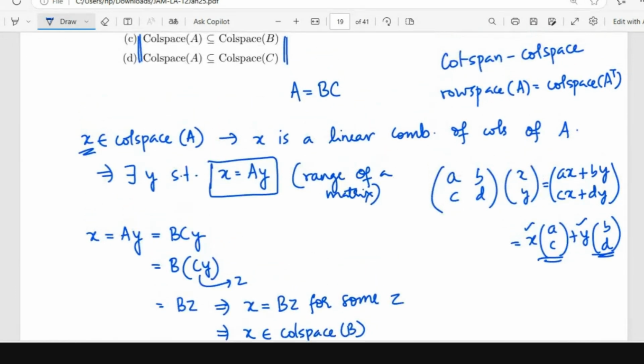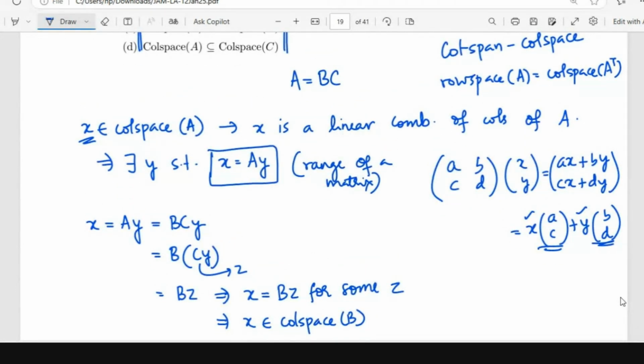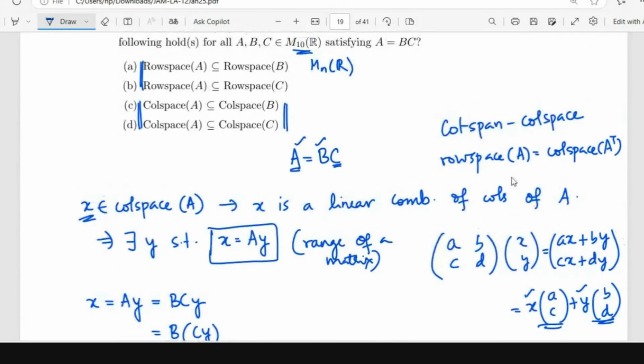But I cannot tell something like this for the column space of C, right? The range of this matrix and this matrix will not be the same, but contained, and there is a relation between the null space of this matrix and this matrix. Whatever is the outside matrix is associated with the range, and whatever is inside is associated with the null space. So if the same question was asked about null space, the relationship would have been with A and C.